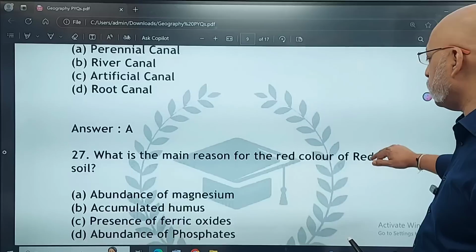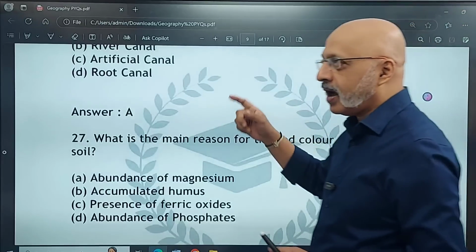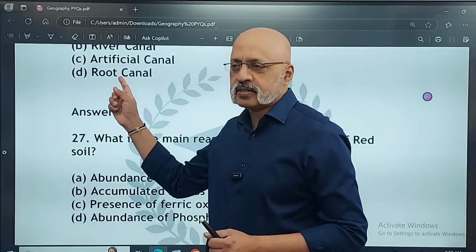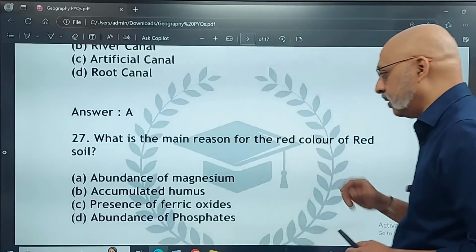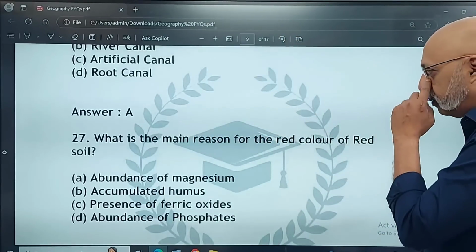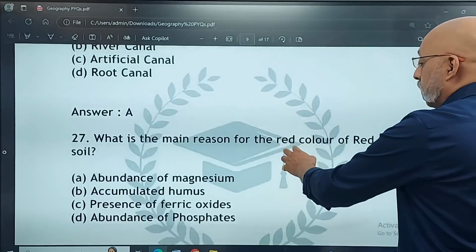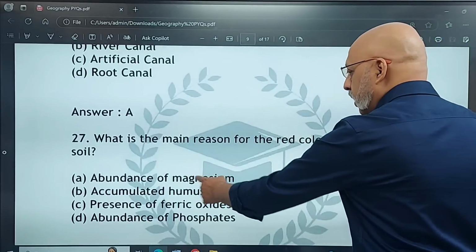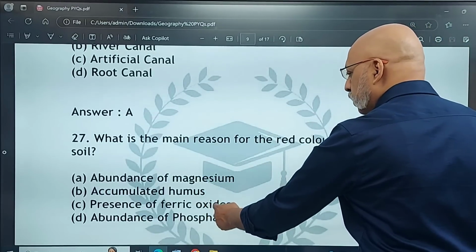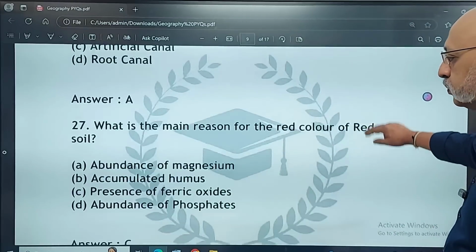What is the main reason for the red color of red soil? Abundance of magnesium. I'm not sure whether this was there or whether I wrote it. I don't remember. I made this paper sitting in Bombay. What is the main reason for the red color of red soil? Abundance of magnesium, accumulated humus, presence of ferric oxide, or abundance of phosphates? The correct option is option C.